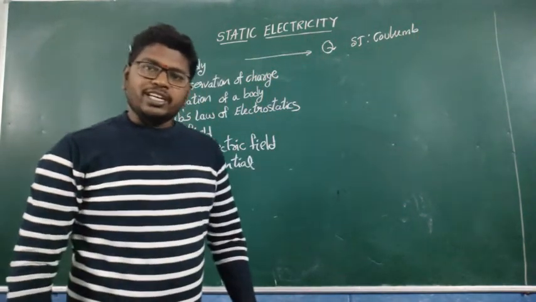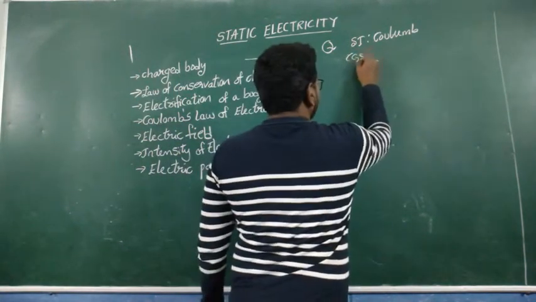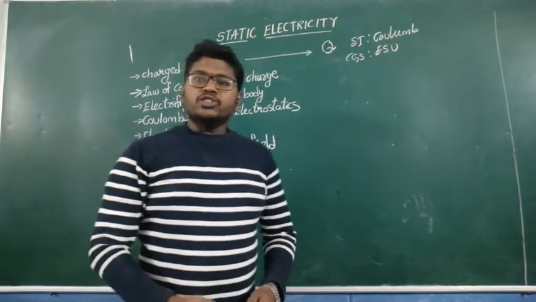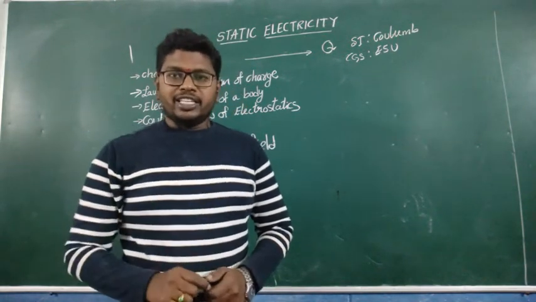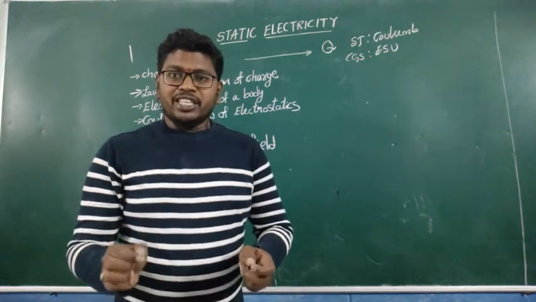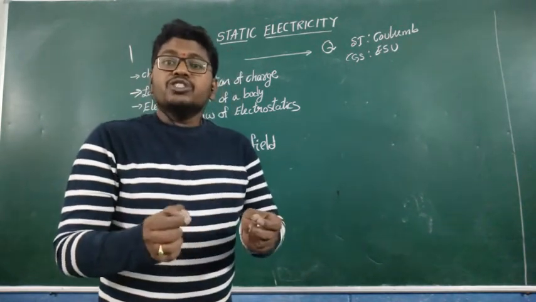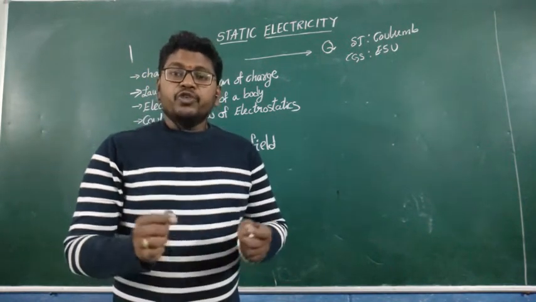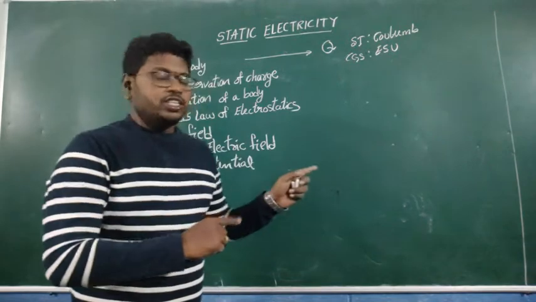The SI unit of charge is the Coulomb, and the CGS unit is the electrostatic unit. Here it is the same as in magnetic properties. In a magnet, like poles repel each other and opposite poles attract each other. Similarly here also, if two charges are the same, they repel each other. If two charges are opposite, they attract each other. This is about the charged body.